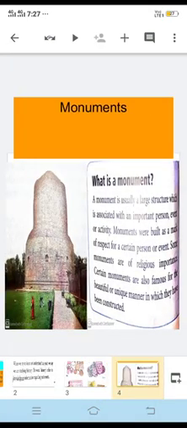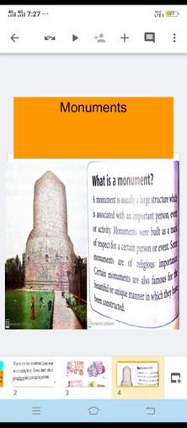The first source of history, but first I will tell what is meant by source. Source means that from which we get information, or from that we get the information about a particular subject. So the first source of history is monuments. So what is meant by monuments?